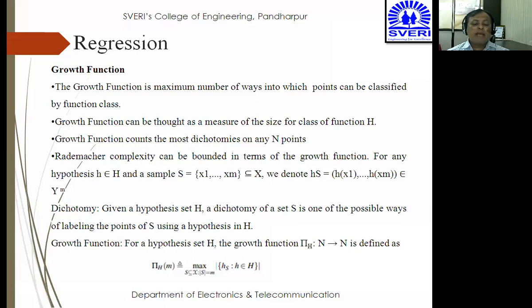The growth function for a hypothesis set H, the growth function pi H of m, when m belongs to N, is defined by pi H of m, that is equal to max of S belongs to X^m, which is nothing but h of x colon h belongs to H. So h belongs to H is meant, you have already defined what is small h, what is capital H. These are the two hypotheses, that is a lower hypothesis and upper hypothesis. So growth function can be defined by these kind of functions.